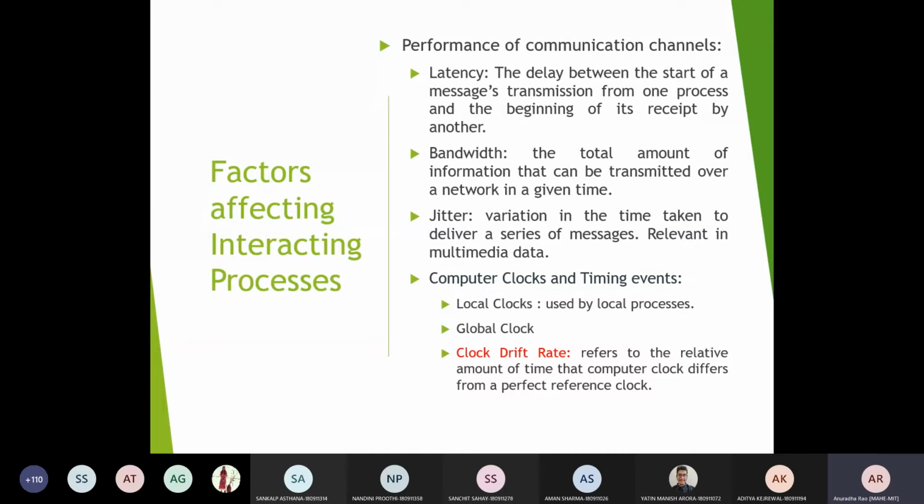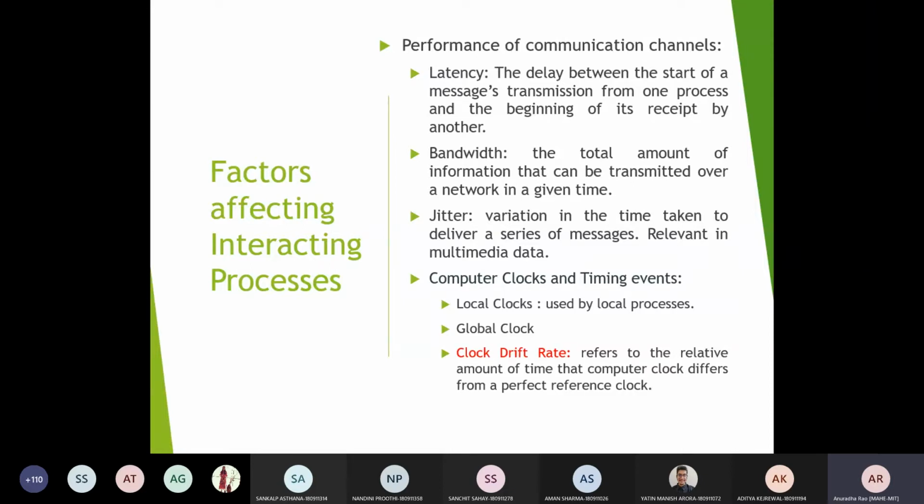Each distributed system component will have a local clock, used by the local processes. Whenever interaction happens between different processes which are working in different systems, but which have to coordinate and synchronize, the issue of drift will come into picture. I think all of you have the notion of a global clock, which is missing in distributed systems, because you can't completely synchronize with respect to a reference clock.